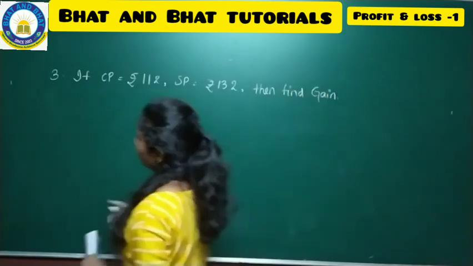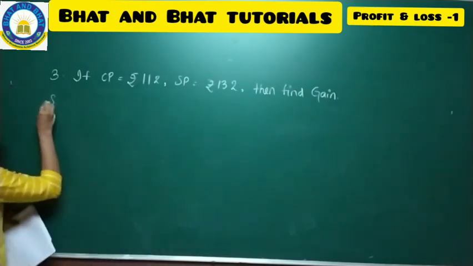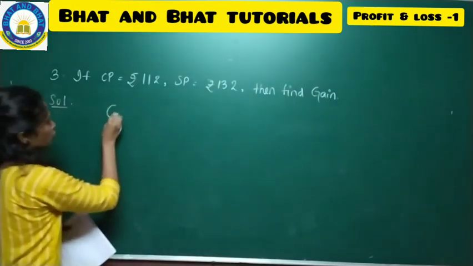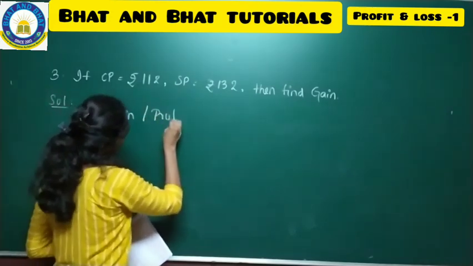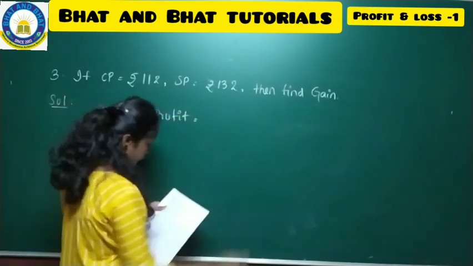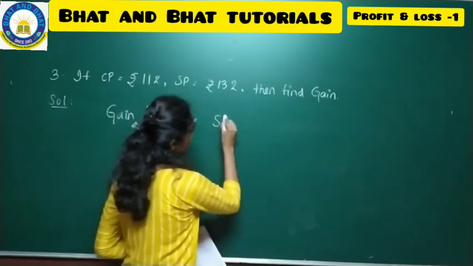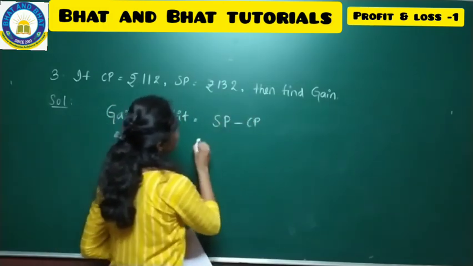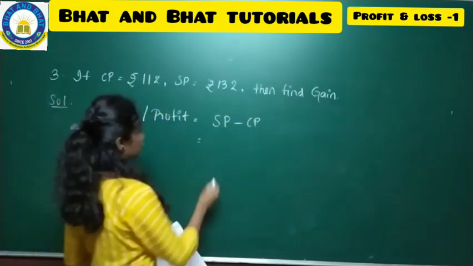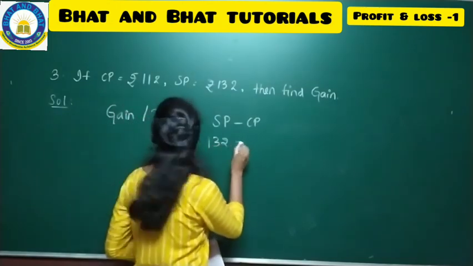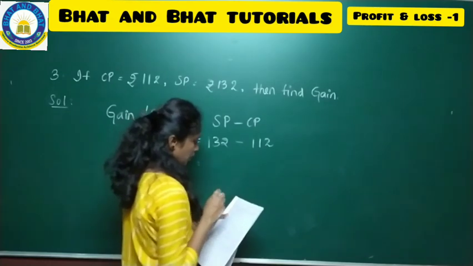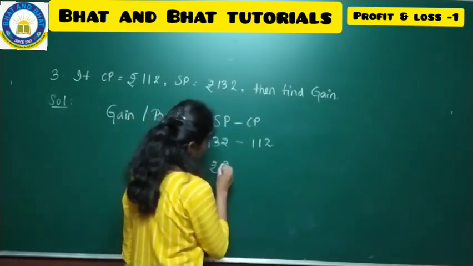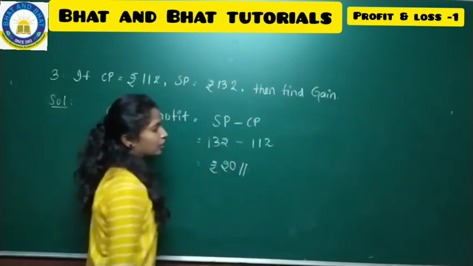So to find gain, we have a formula, the same formula of profit. Gain or profit is equal to SP minus CP. So what is the selling price? 132. And what is the cost price? 112. So when I deduct these two, I'll get rupees 20 as my gain. Take down this now.